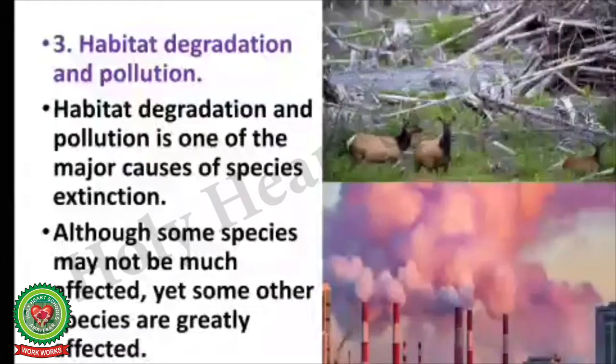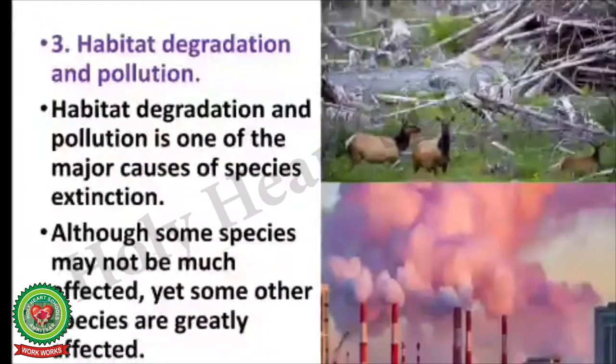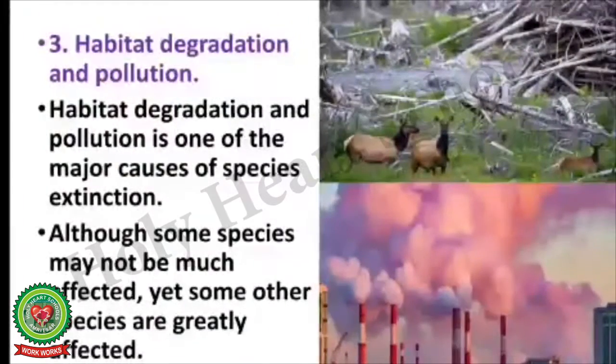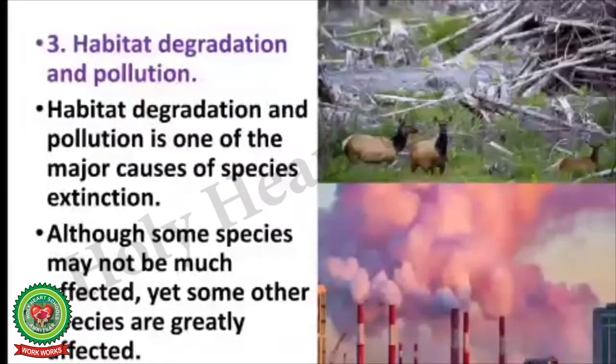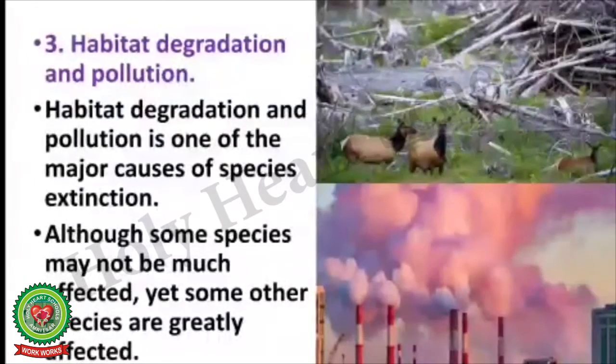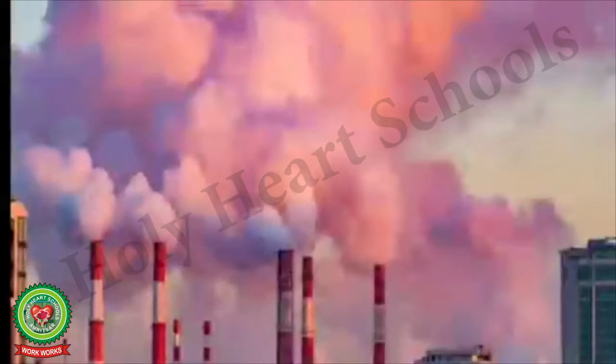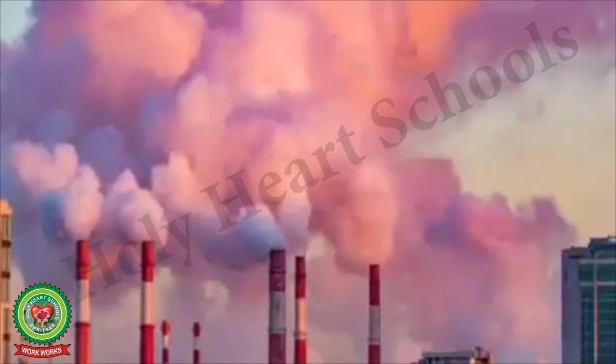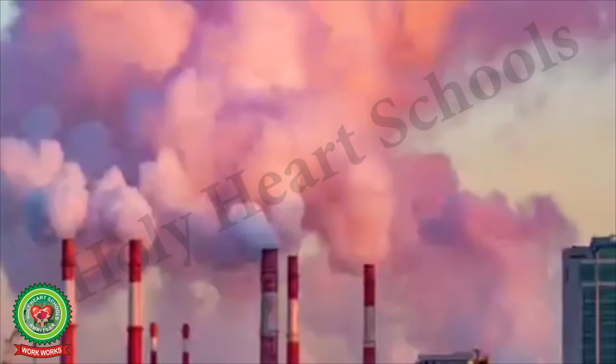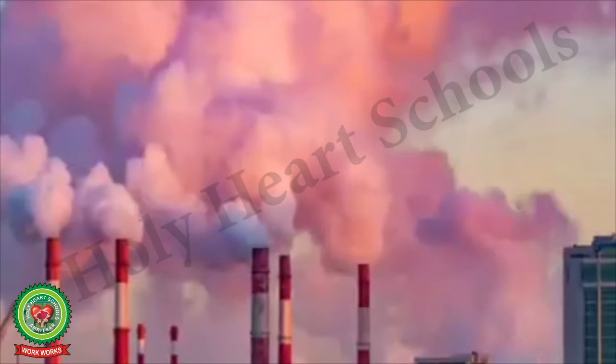The third cause of loss of biodiversity is habitat degradation and pollution. Habitat degradation and pollution is one of the major causes of species extinction.